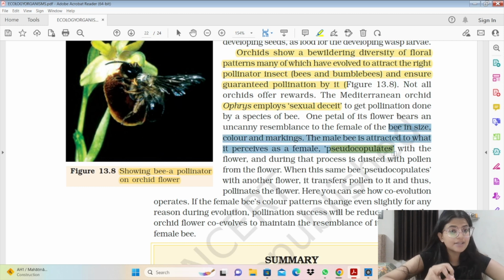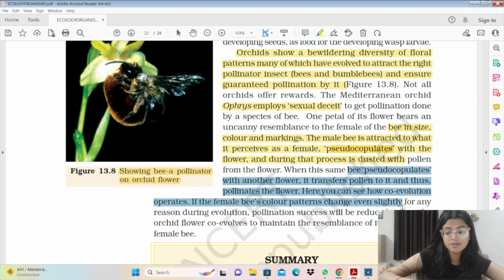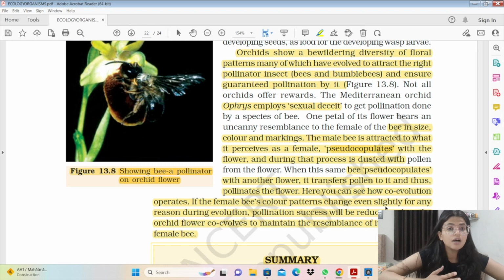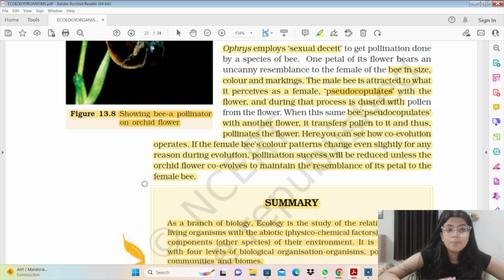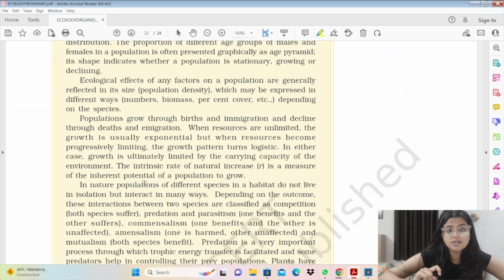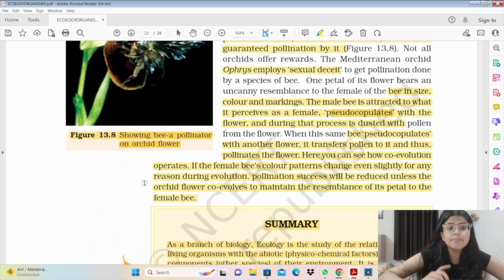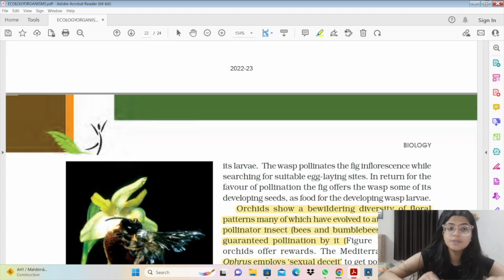The male bee is attracted to the petal and it pseudocopulates, and in such a way जब वो pseudocopulate करता है, some pollen grains get stuck to the male bee, and when it sits on another plant तो वहाँ पर वो pollination कर देगा. So in this way both of these species are related to each other, और ये दोनों obligatory होते हैं. जो mutualistic relationships होते हैं very obligatory and beneficial relationship for both of the species.